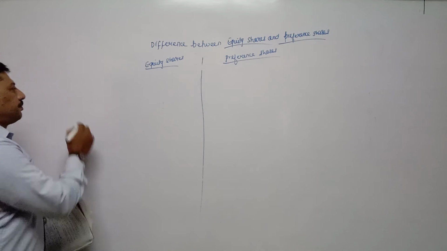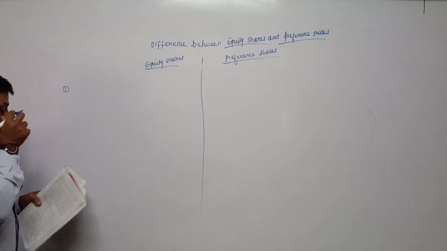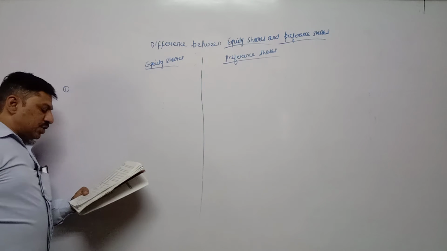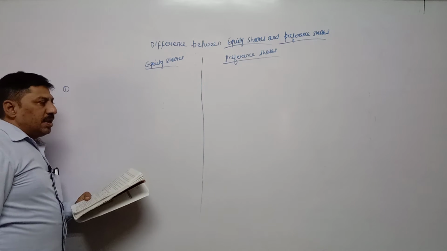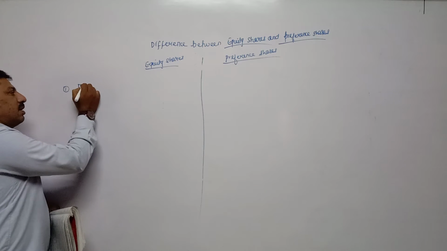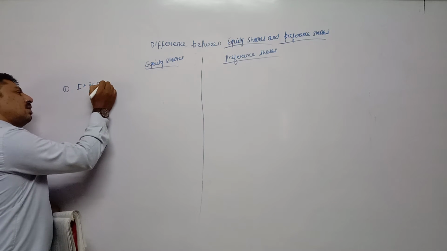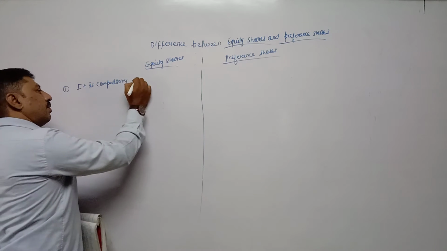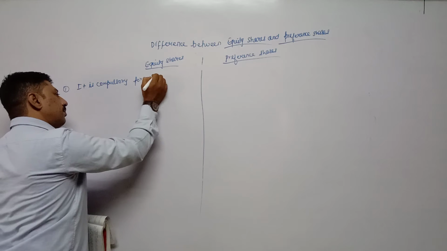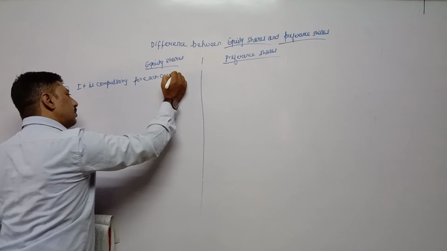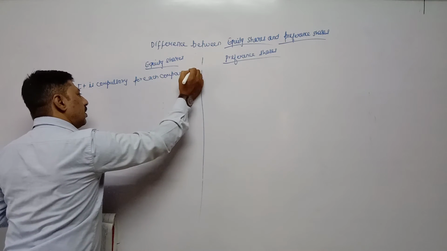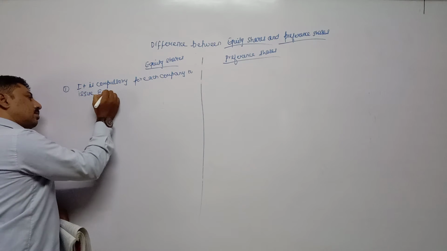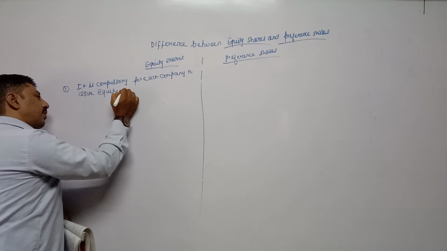The first point: in case of equity share, it is compulsory for each company to issue equity shares.